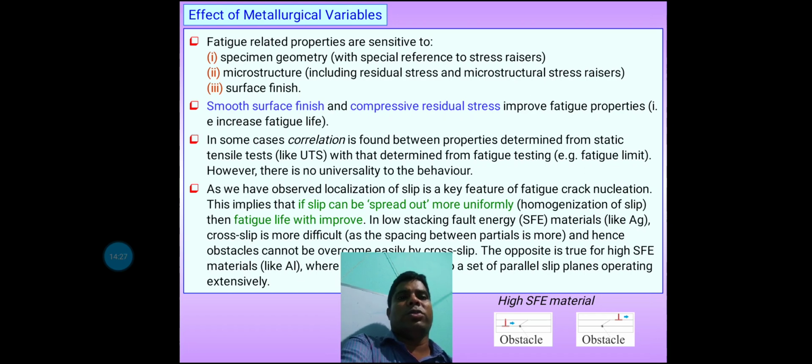In some cases, correlation is found between the properties determined from the static tensile test, like UTS, ultimate tensile strength, and those determined from the fatigue testing, that means fatigue limit. However, there is no universality to the behavior.